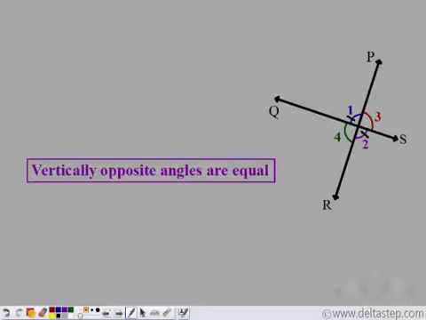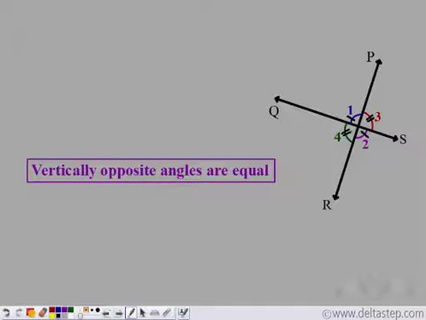Now, how do we mark that angle 3 is equal to angle 4? If I make a small line, this will mean that angle 1 is equal to angle 3, which is not the case here. So I draw one more line to differentiate it from angle 1, because it is not the same as angle 1. But angle 4 is the same as angle 3. So I make it identical to angle 3. So angle 1 is equal to angle 2, angle 3 is equal to angle 4.